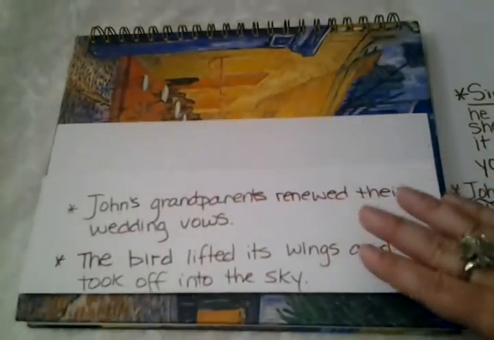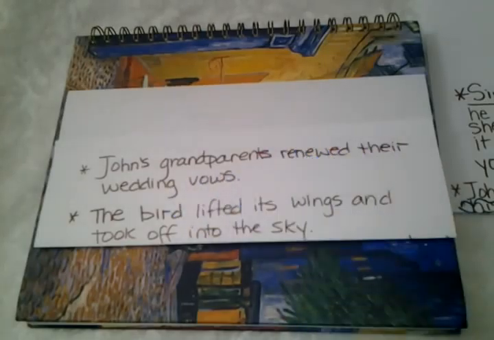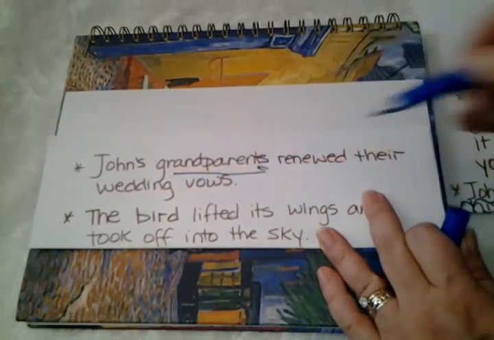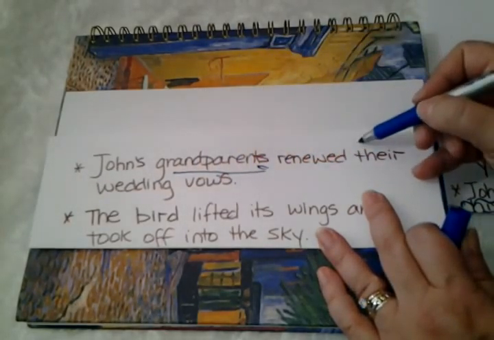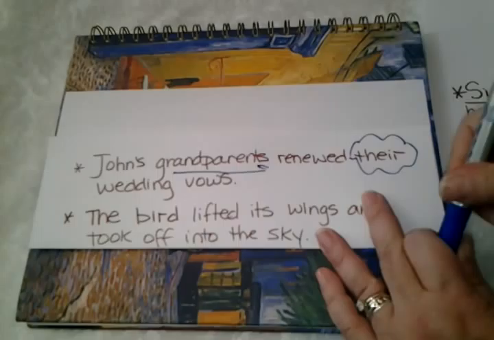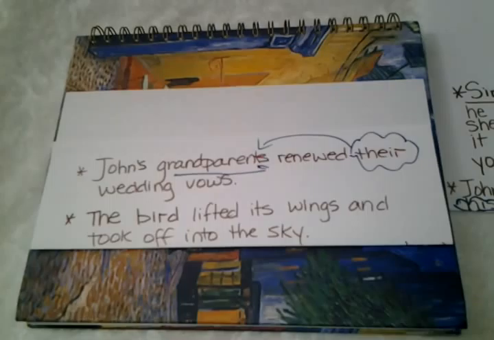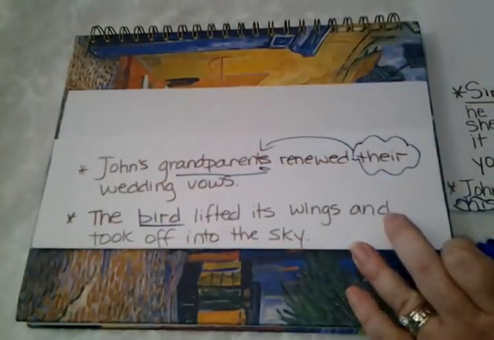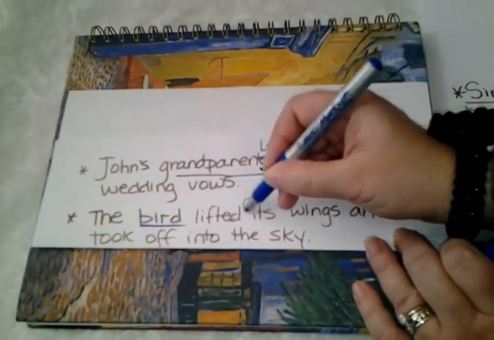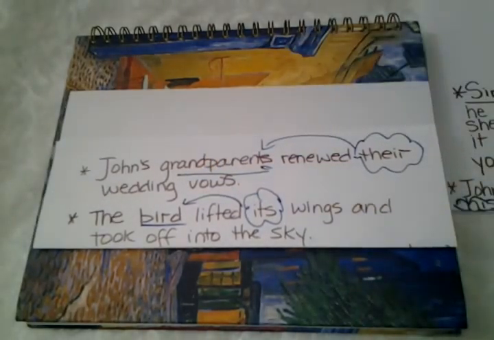Anyway, and here are some more examples. John's grandparents renewed their wedding vows. So here we have grandparents, okay? All right, and again, it ends in S, so that's plural. So we would use the plural pronoun there to refer back to grandparents, okay? And then here we have bird, okay? And the bird lifted its wings and took off into the sky. So here we would use its to refer back to the bird, okay?